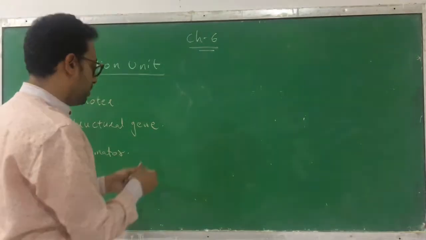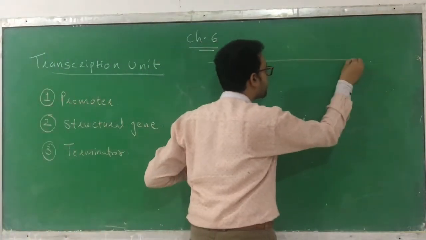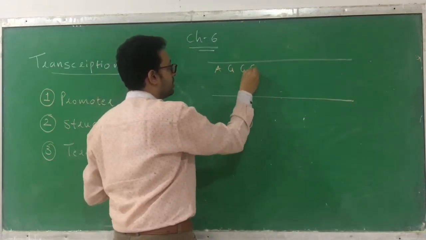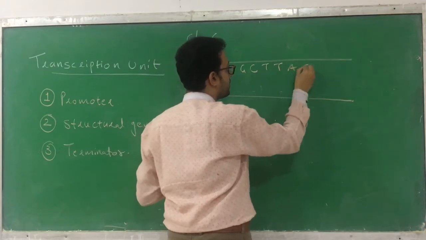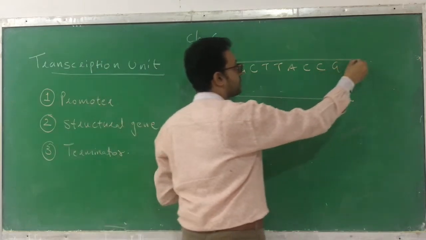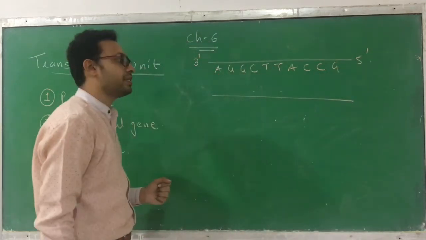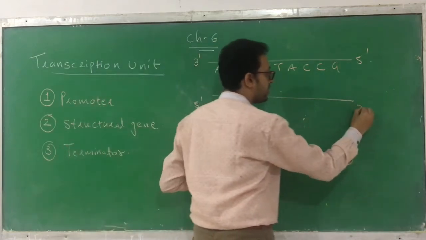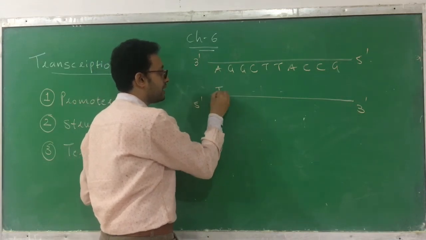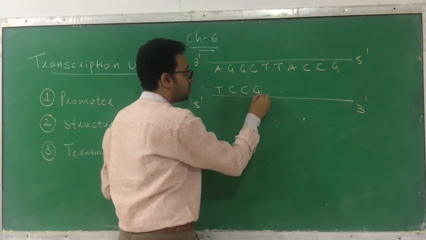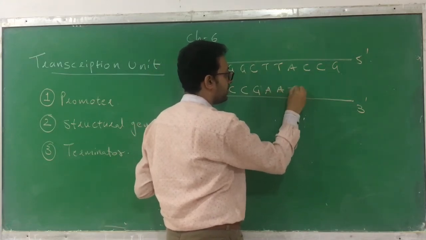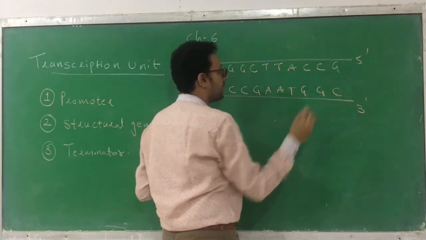Now I am drawing the structure of DNA. Suppose assume that this is a DNA. A, G, G, C, T, T, A, C, C, G. This is the first chain of a DNA which is running from 3' to 5'. Another is the complementary chain which is running 5' to 3'. So what is the complementary sequence in this? It is a DNA, so it's T, C, C, G, A, A, T, G, G, C. So this is the sequence.